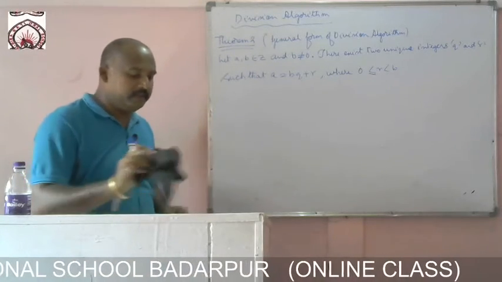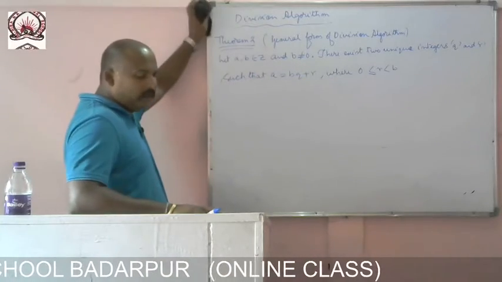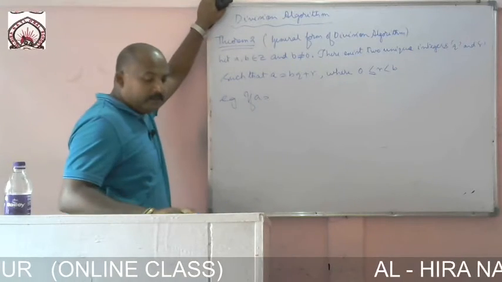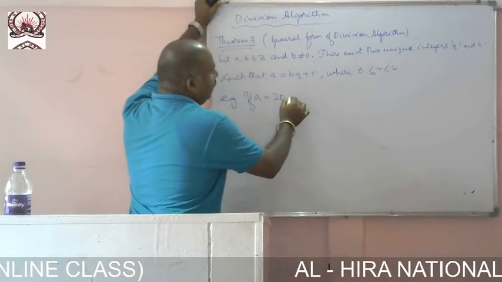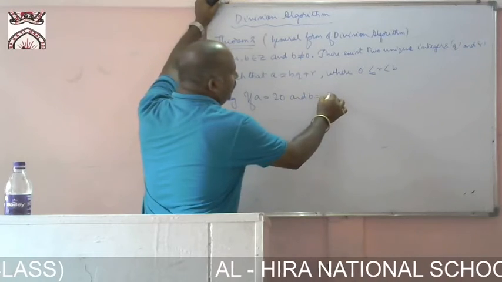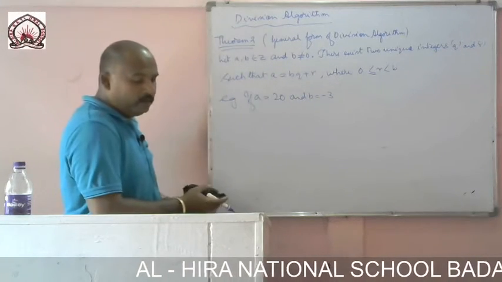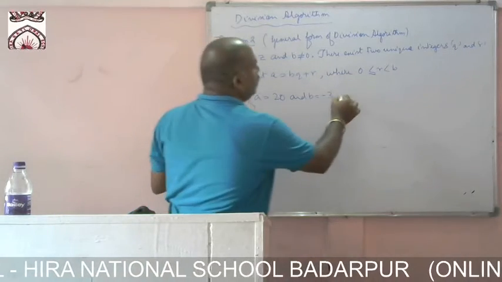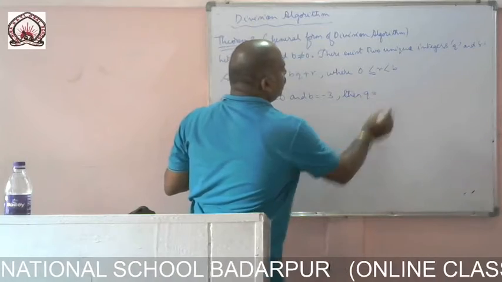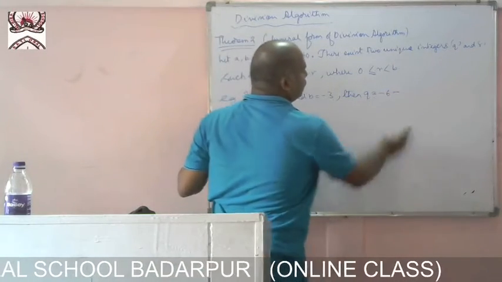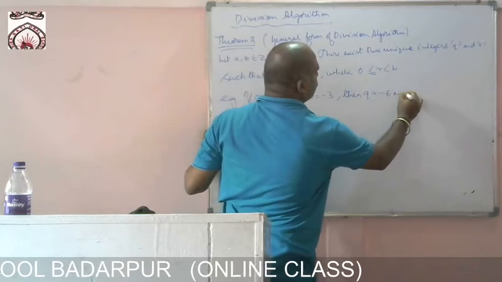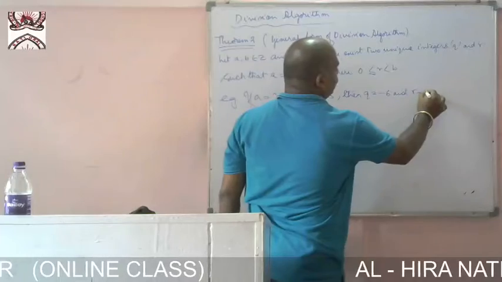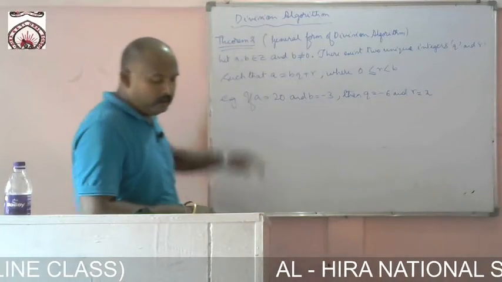Now if I consider an example, a equal to 20 and b equal to -3, then q becomes -6 and r equal to 2.